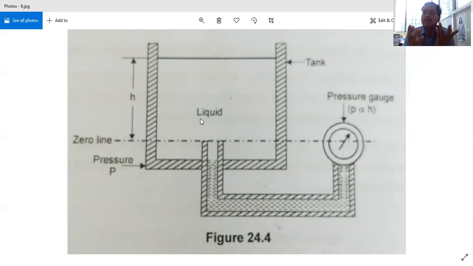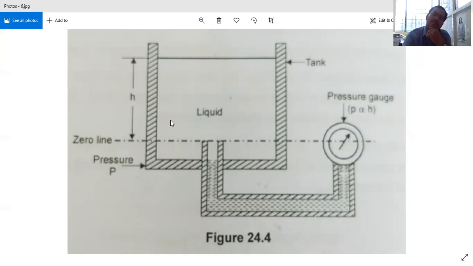But all liquids do not have the same density. Their densities are different. So the density of water is different from that of petrol. The density of petrol is different from kerosene, and the density of mercury is different, or alcohol's is different. So for different liquids, we cannot give the same. It is proportional, that's it, but the proportionality constant is different here. That will vary.